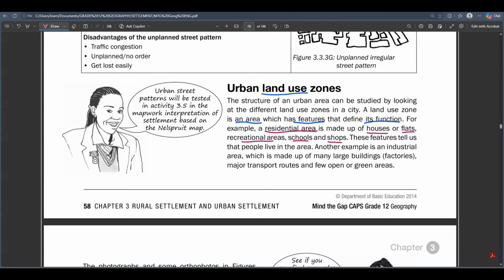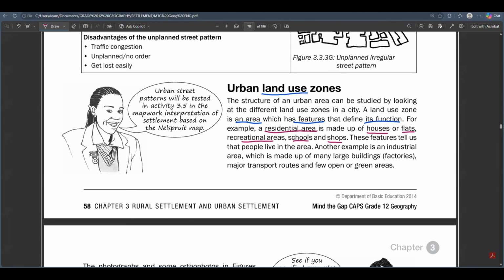All of these features tell us that people are living in that area. So a land use zone is just an area that has certain features, and those features define the function of the area. A residential area is made up of houses, flats, recreational areas, schools and shops, because those features tell us that people are living in that area.